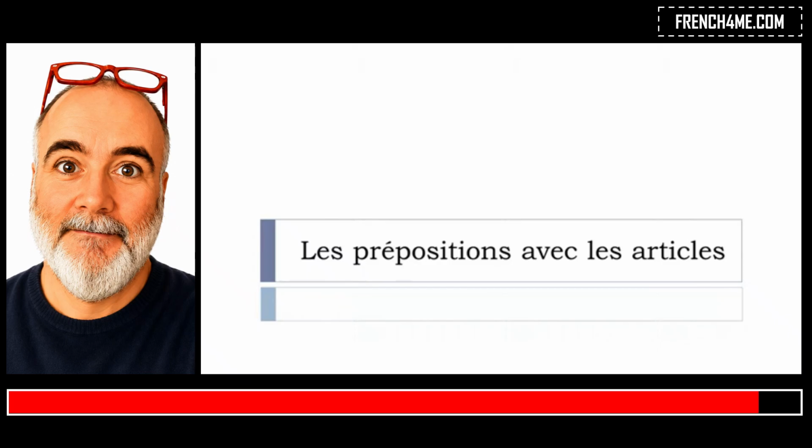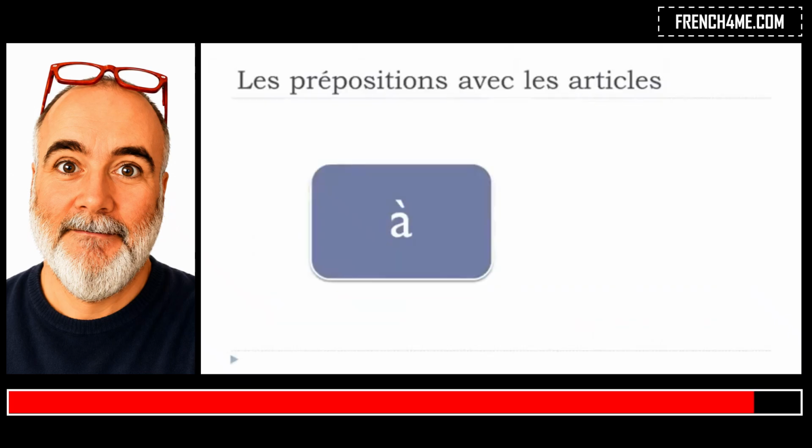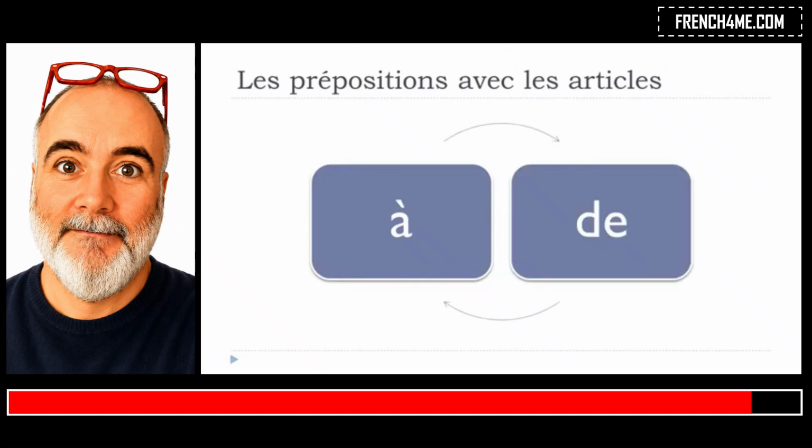Okay, so first here in this video, we'll work on à and then de, and especially when you combine these two prepositions with articles. So we'll see first the indefinite, so les articles indéfinis, un, une, des.